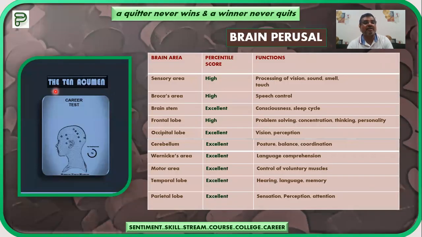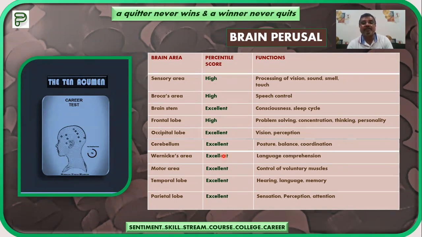Now, as I was telling you about the brain areas, the 10 acumen, the career test will help you out. And these are the 10 brain areas, as I told you earlier. This is how your percentile score will be given to you: where you are excellent, where you are high, where you are moderate. So this will be the percentage. This is the report of a student who has availed the counseling package with us. This is a grade 11 going student.